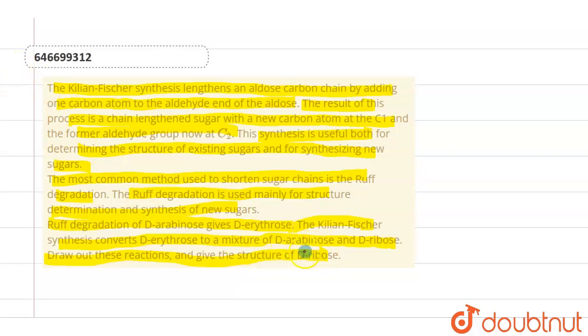Draw out these reactions and give the structure of D-ribose. So we have to do the Ruff degradation of D-arabinose into D-erythrose first. That's what we need to do. So let me draw the structure of D-arabinose. D-arabinose has 5 carbons, with CHO at the top and CH2OH at the bottom.